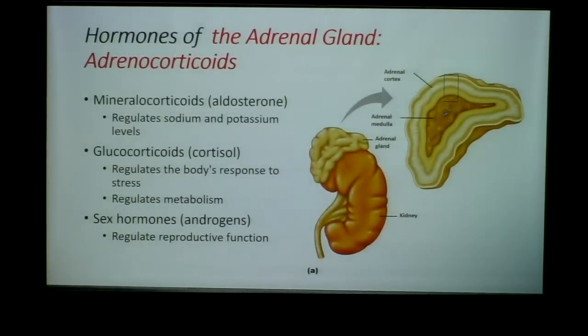All right, so we'll move on to speak about another endocrine gland. This is the adrenal gland. We've talked about the adrenal gland before. We talked about it as it pertains to the autonomic nervous system, the sympathetic nervous system. Now we know that the adrenal gland has 2 parts to it.